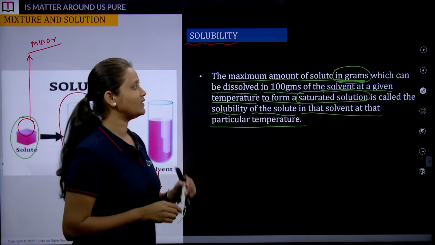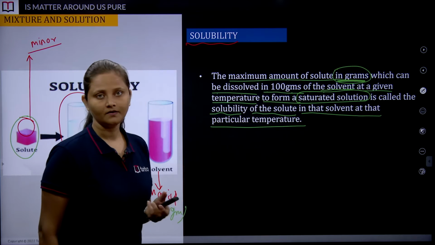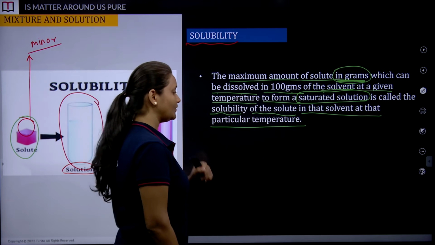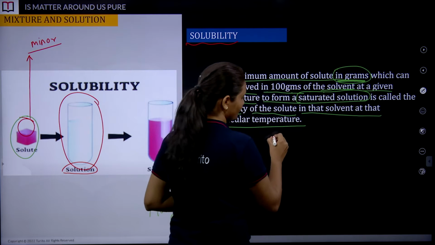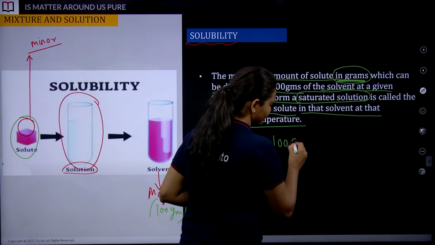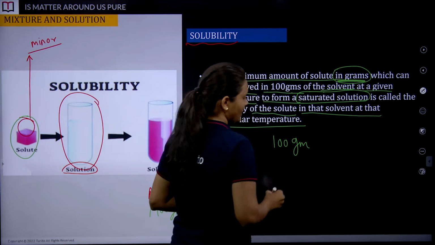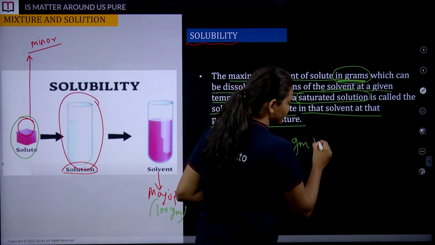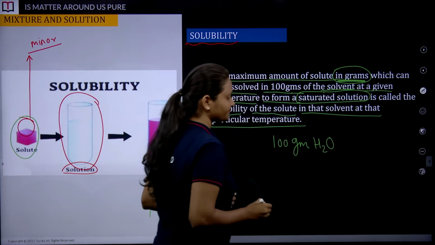You must be finding it very lengthy. Let me stick with the example we have seen: 100 gram of water we have taken, correct?